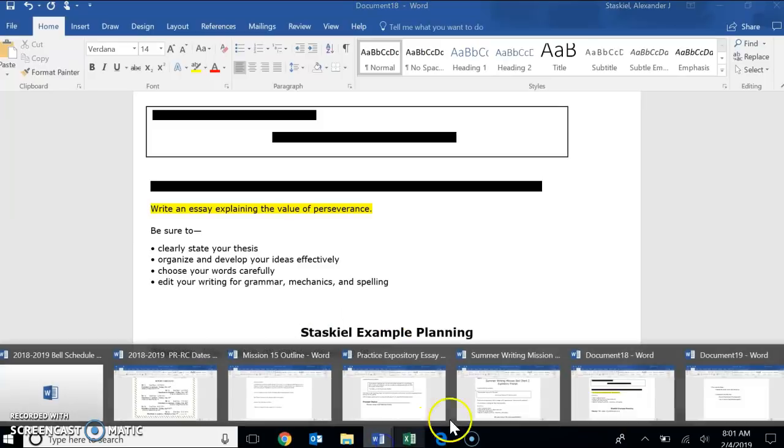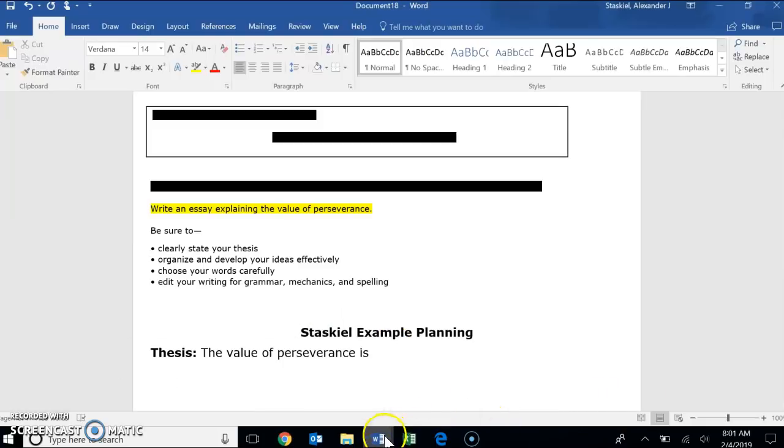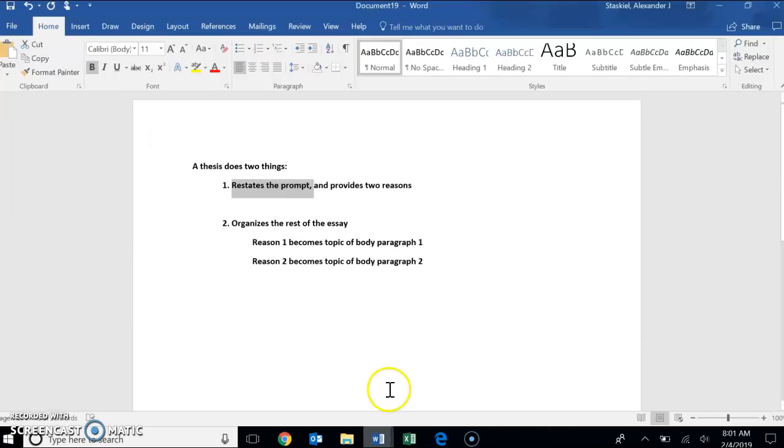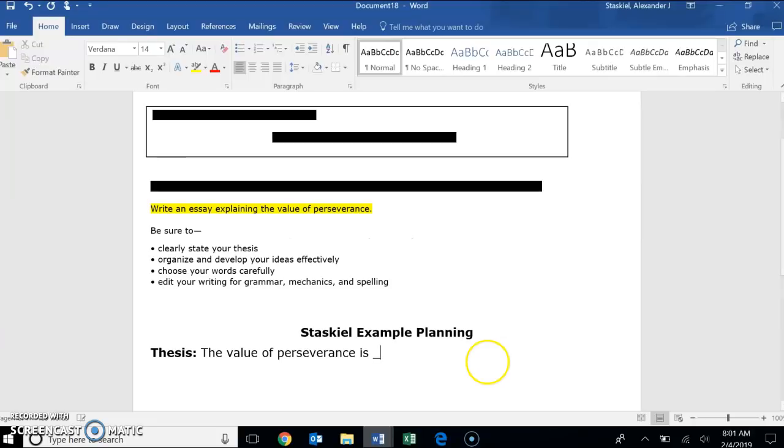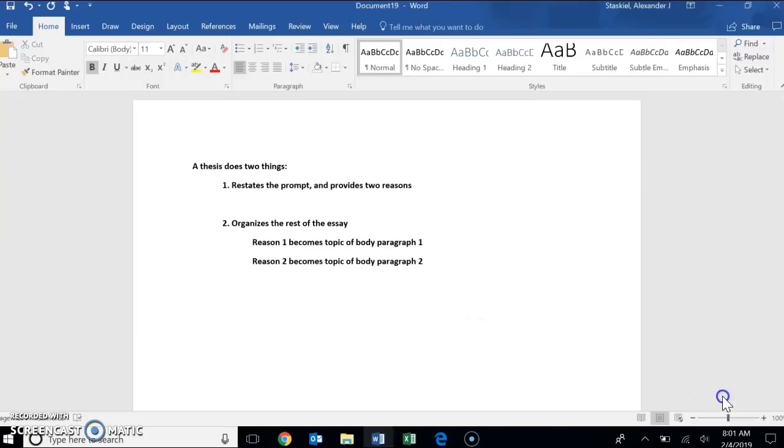And since we have to provide two reasons, as it says over here, we can just leave ourselves blank and blank. Those will represent two reasons when we fill in those blanks. The value of perseverance is blank and blank. Filling in those two blanks is going to allow us to already have the prompt restated and our two reasons.